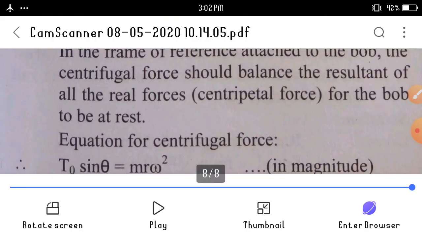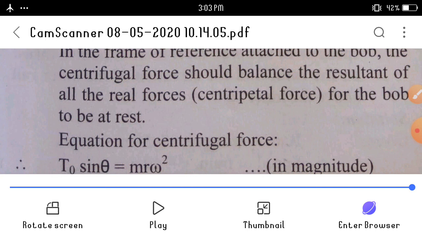In this way we can discuss this topic, conical pendulum. Some questions asked on this topic. First question is derive expression for the time period of a conical pendulum. Then we can calculate the time period of a conical pendulum. This becomes T is equal to 2 pi square root of L cos theta upon G.